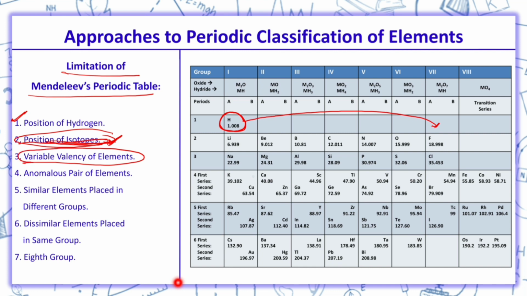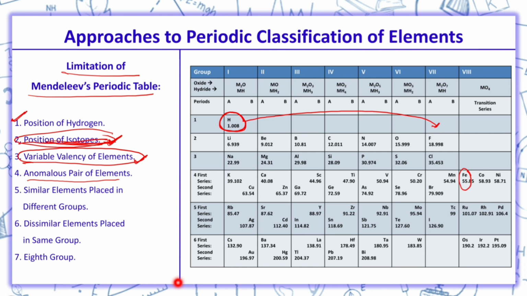In Mendeleev's periodic table, if we see, every element is showing only one valency, but which is not true because there are certain elements which have more than one valency, like iron. So these all were against Mendeleev's periodic table.